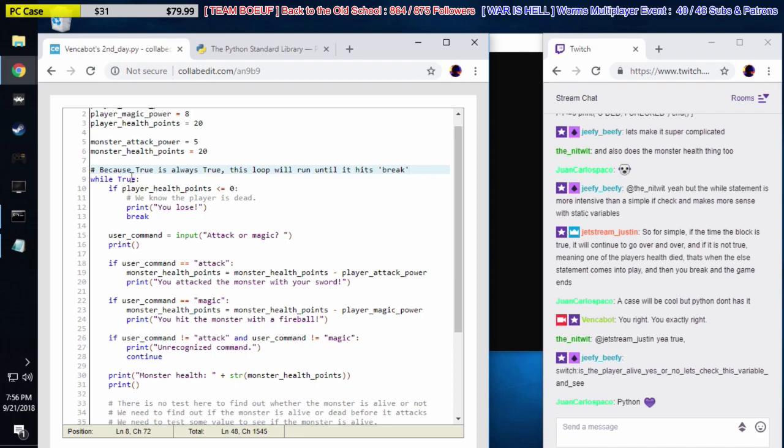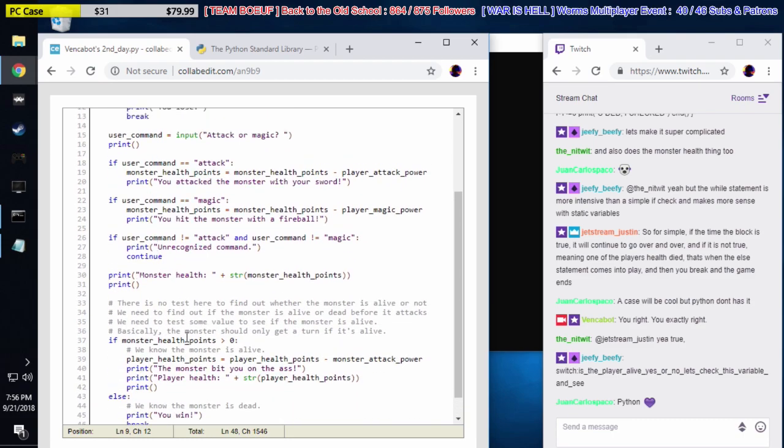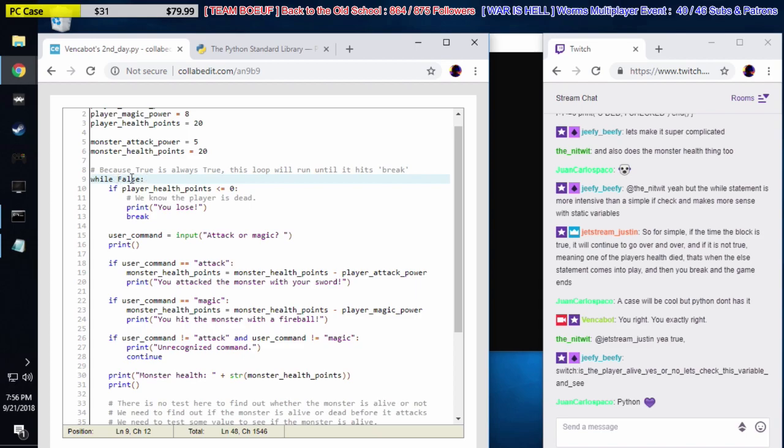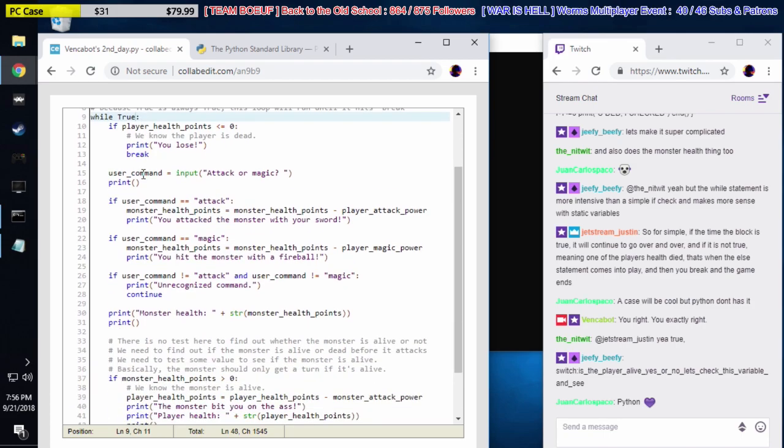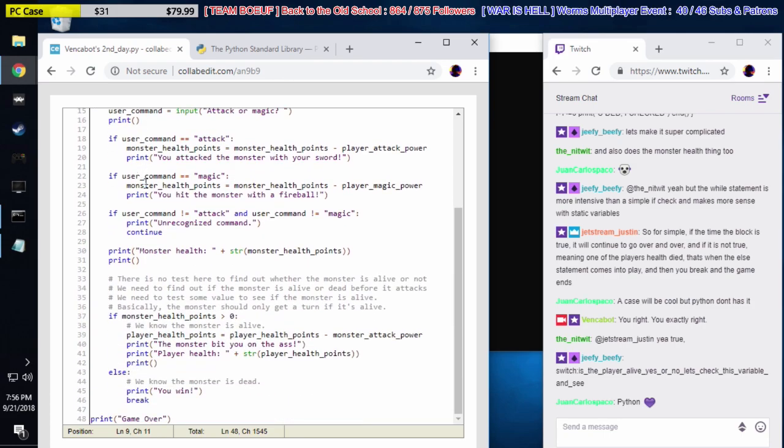If we said while false, this would never ever run. This code would never run even once, because if the second half of a while statement evaluates to false, then it doesn't run anymore. So while true is always true, and while false is always false. But we're going to say while true. So our test is just true. There's no test. And what Justin's saying is that down here is where the loop ends. I'm going to get rid of all these comments here.